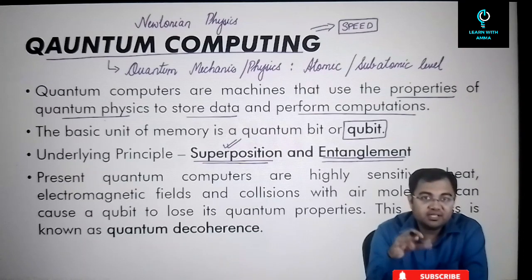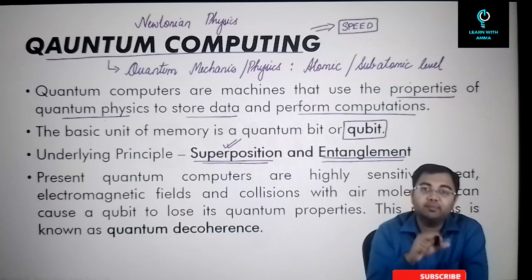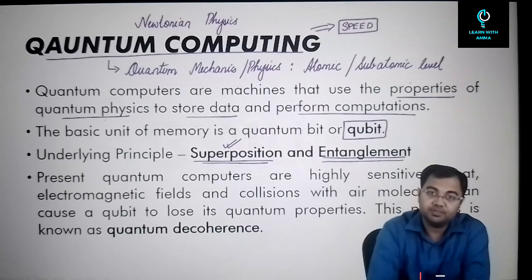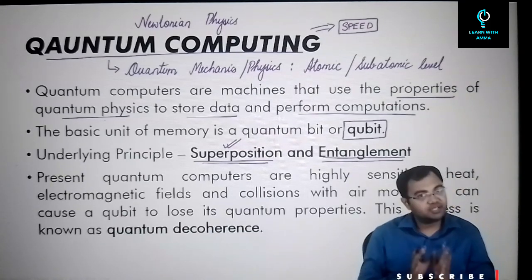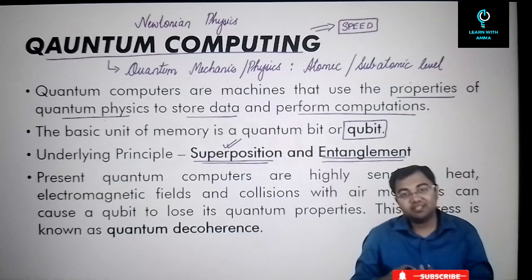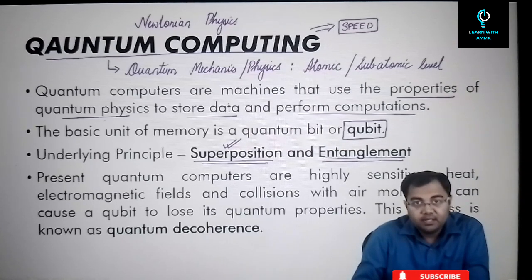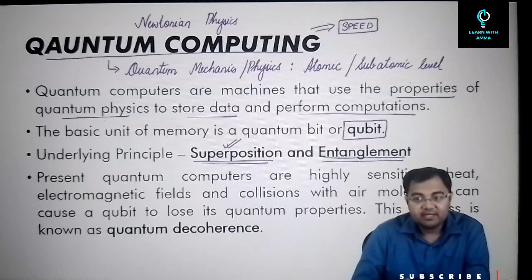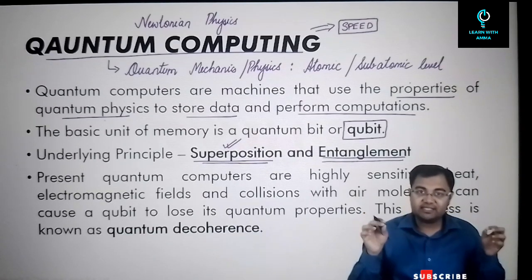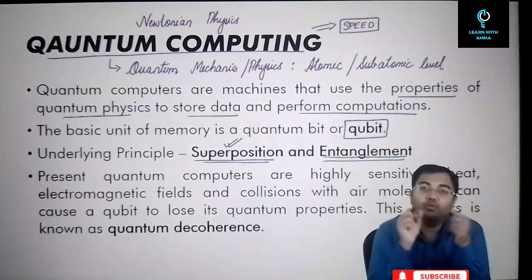So with this, when we talk about quantum bits or qubits, all these qubits can be computed at the same time because of this principle of superposition. So this principle of superposition is very, very unique, something that is not seen at the macro level, but is seen with subatomic particles. The second concept is the concept of entanglement. In the concept of entanglement, if there are two particles, there are chances that the two particles are connected to one another.